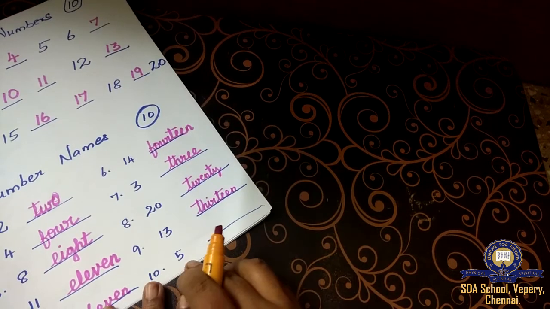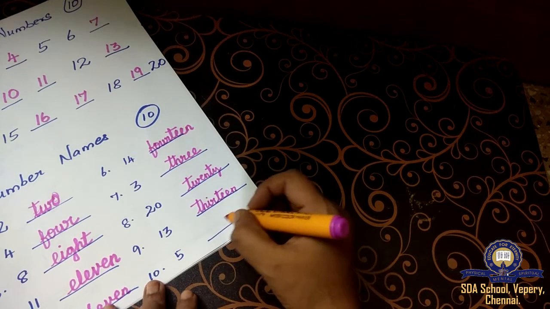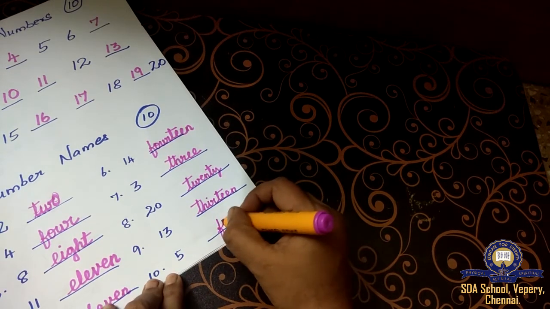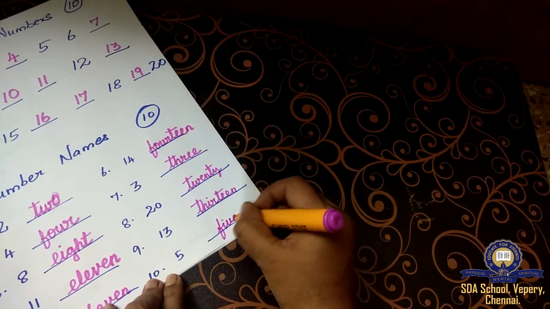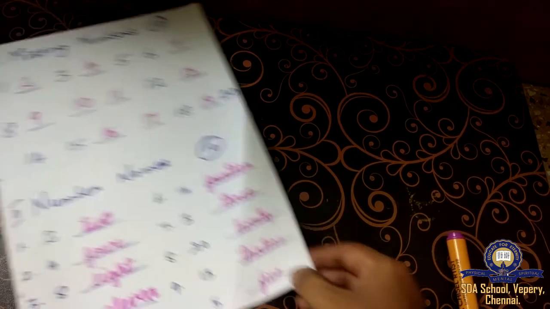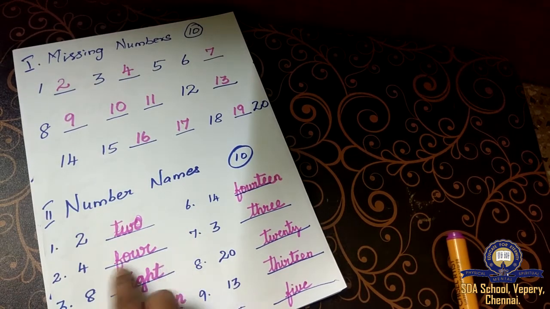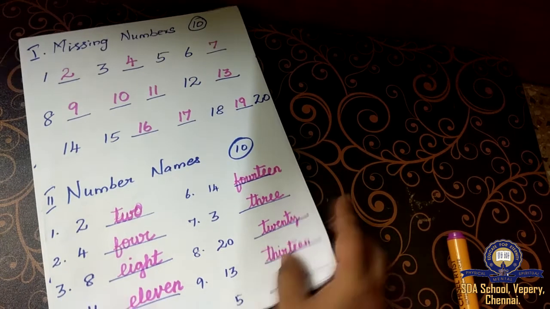The next number is what? 5. You have to write the spelling for 5. What is the spelling for 5? F-I-V-E. 5. Yes, children? This is how you have to answer this Roman letter. I will give you the number. You have to write the number names. Is it clear, children?